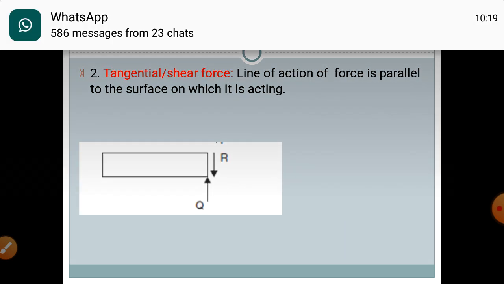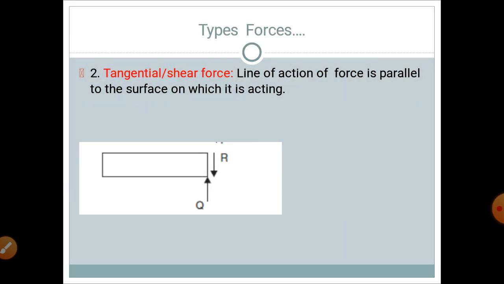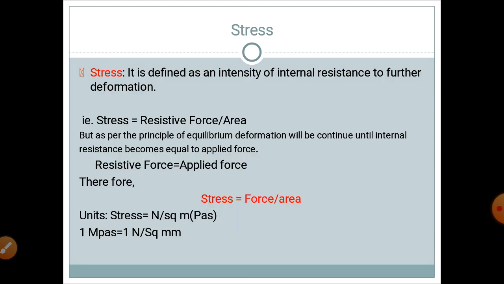Next is the tangential or shear force. In this case, when the line of action of a force is parallel to the surface on which it is acting, that force is called a tangential force or a shear force. In this figure you can see the line of action of force Q or R is simply parallel to the cross-section area. Therefore this force becomes a tangential force or a shear force.